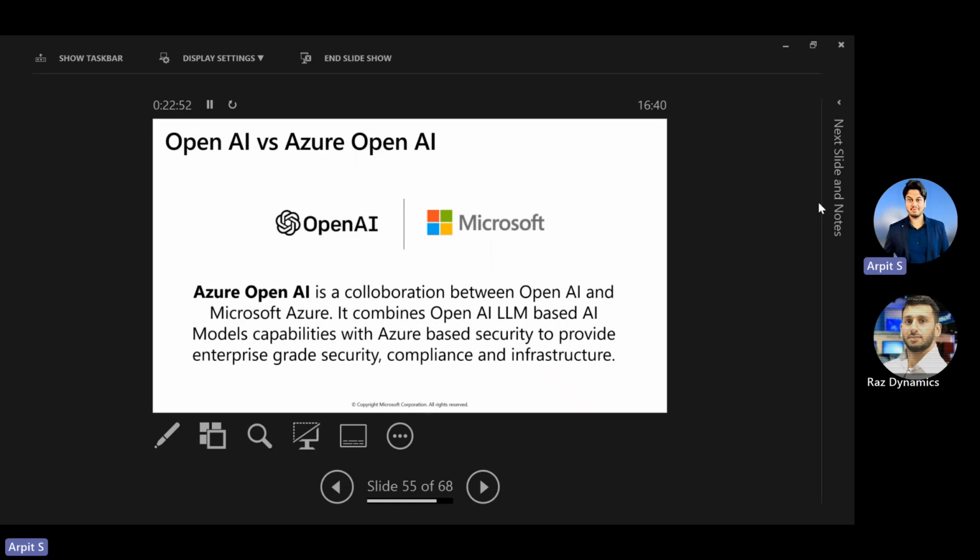Now, recently, Microsoft has done a collaboration with OpenAI, and the name of that collaboration is Azure OpenAI. So Azure OpenAI is nothing but a collaboration between the OpenAI organization and Microsoft Azure. Now, why did Microsoft collaborate on that?